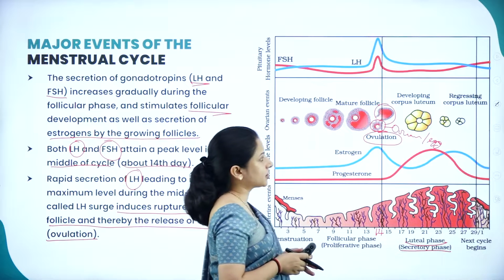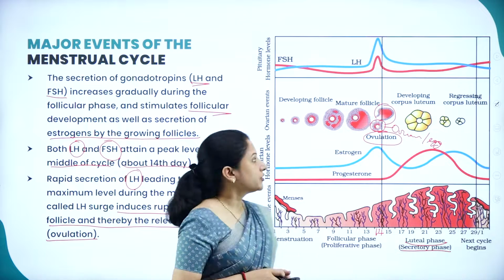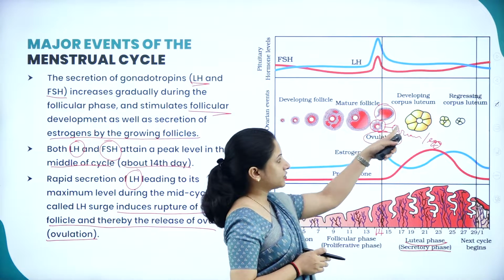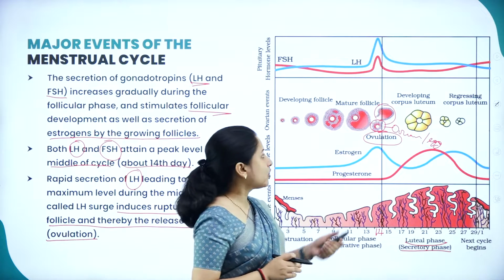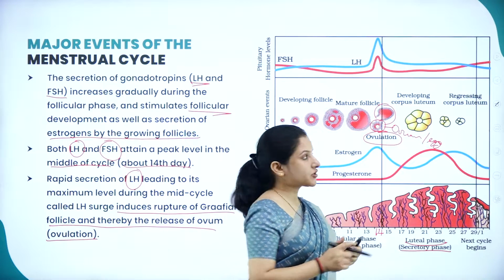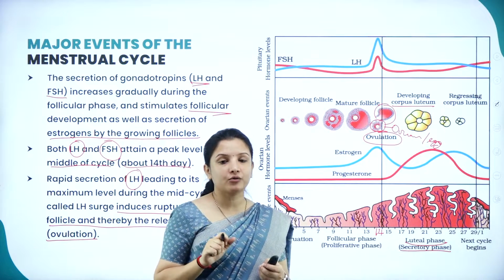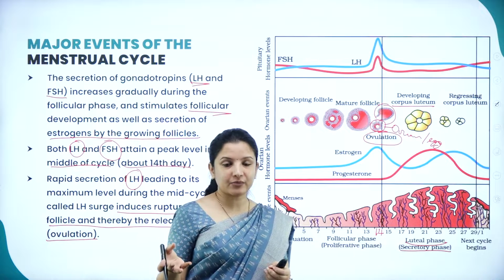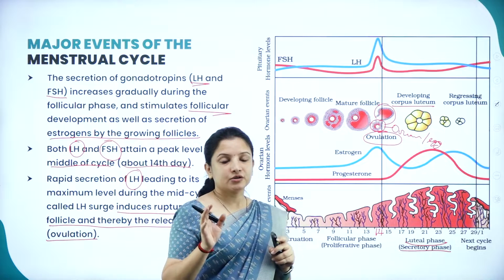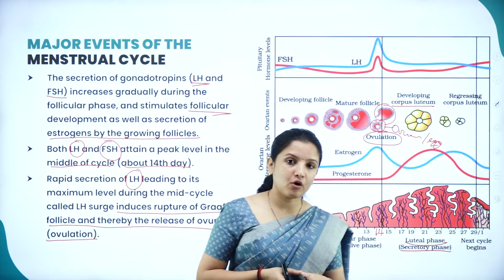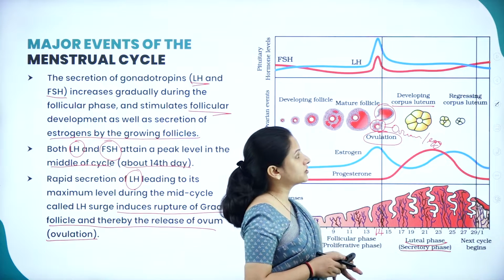So in the luteal phase, what happens? There is development of the corpus luteum. So what happens when the corpus luteum develops? The corpus luteum is important because it is a hormone secreting structure that develops around the ovum, the ovum that was released from the Graafian follicle, right? That will start to develop the corpus luteum. These hormones are very important in the later stages.